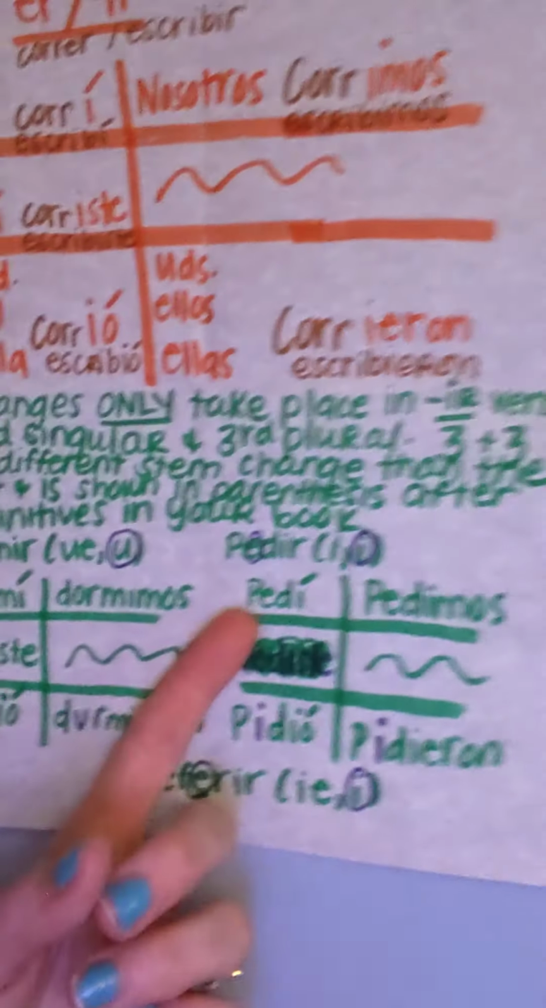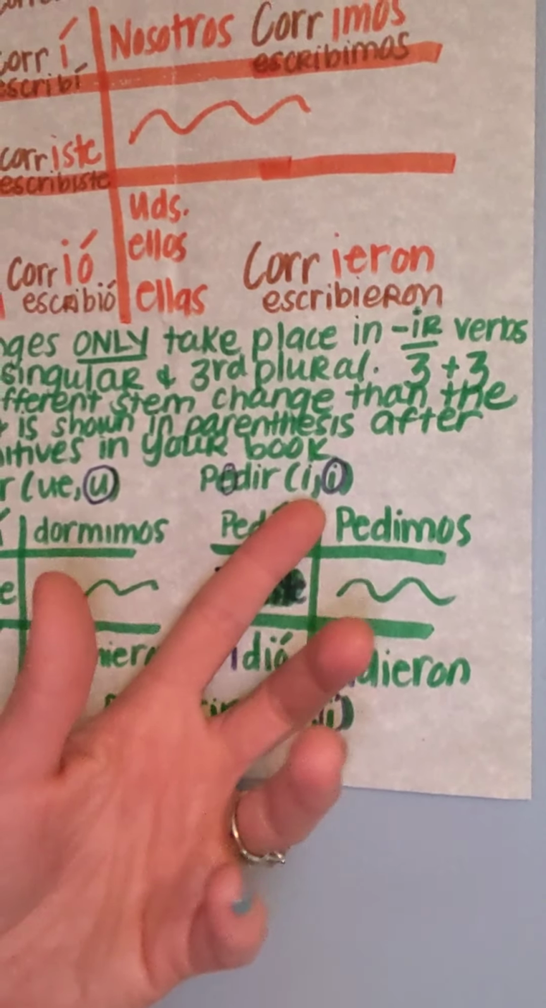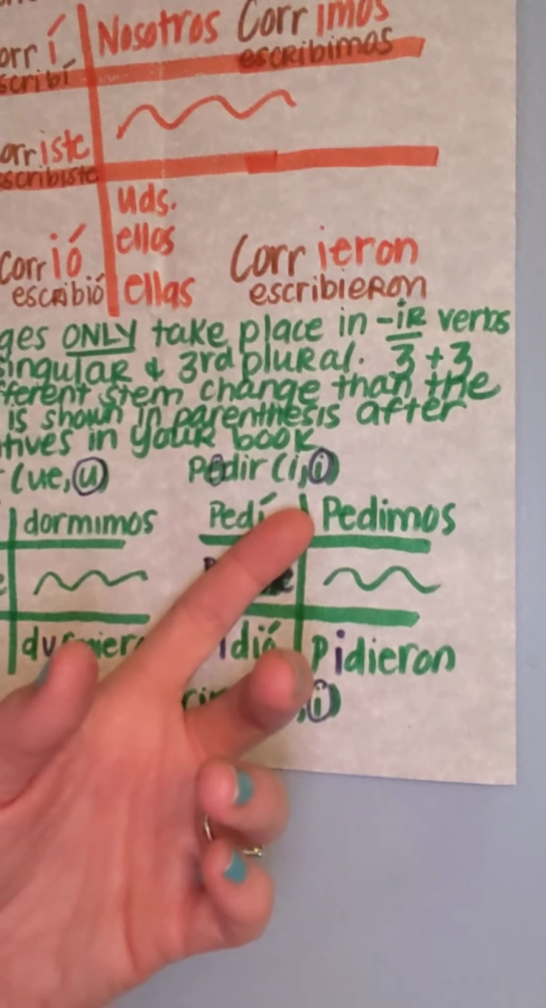The next one, pedir, and I don't have a fun rule for this. It's I and I get it. I understand. I'm not sure. I have nothing for you. So it doesn't have a modified vowel mutation. The E to I's are going to be E to I, whether they're in the present or the preterite.